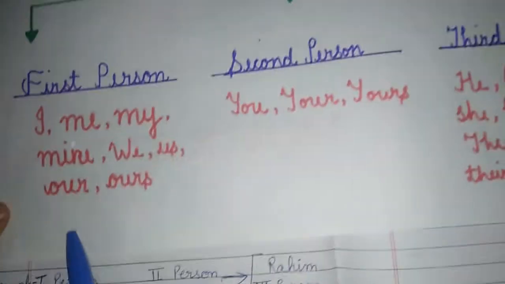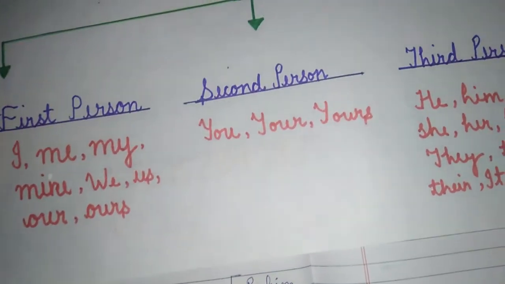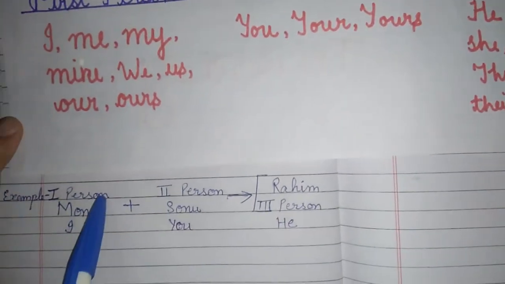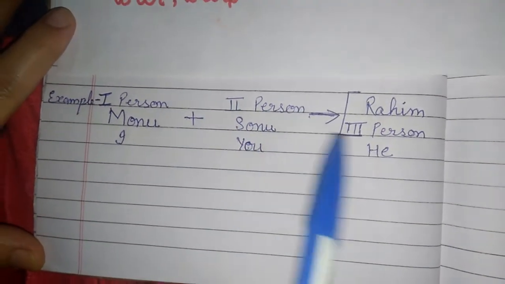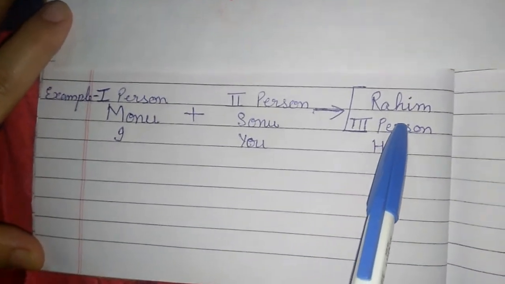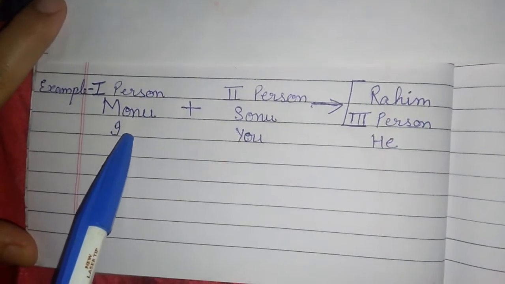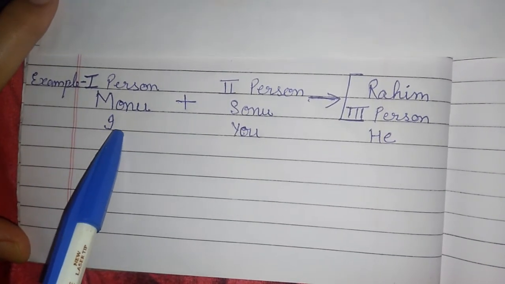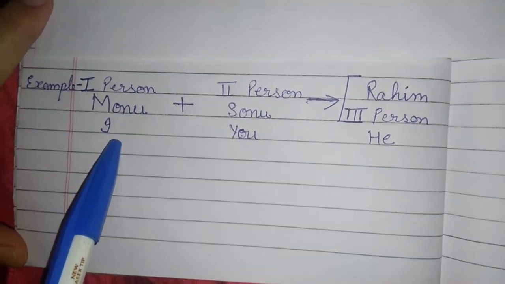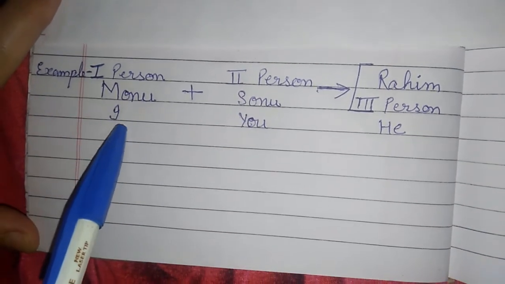You can easily learn with this table. In first person, we take Monu, and in second person, Sonu, and in third person, Rahim. In this, Monu is a speaker, so he used I. Monu is the first speaker.